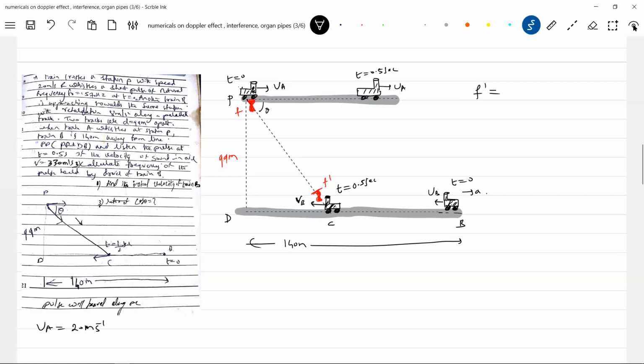f dash is equal to the speed of the sound wave, V, then the source is approaching the observer along that line. So the detector is approaching it.